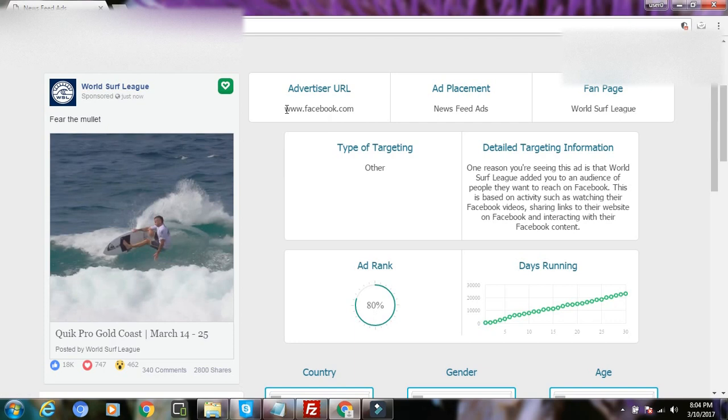Okay, so create an image similar to this. Okay, don't copy the same, create an image similar to this. Okay, they have been running this for 3 months. See, if they run this for 3 months, that means the ad is working, it's converting for them, they are getting a lot of phone calls, conversions, whatever. Okay, so click on that ad.